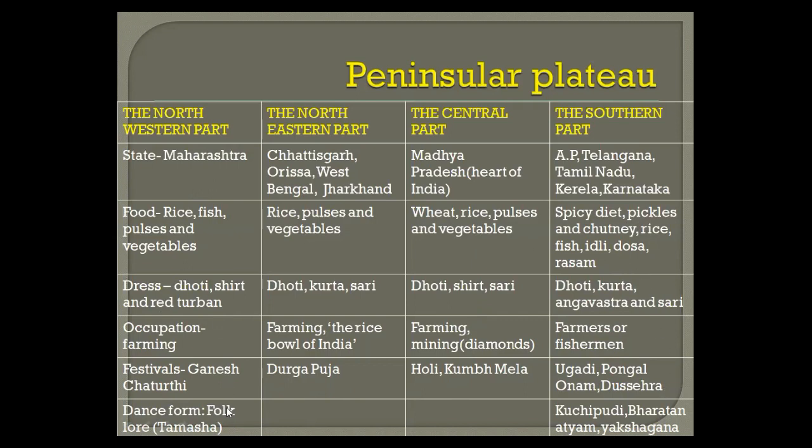Now, if we will come to the dance forms, here in the western part, in Maharashtra especially, this folklore called Tamasha is very famous. Here also we have Kathak and all we have here. But here in southern part, the main dance forms are Kuchipudi of Andhra Pradesh, Bharatanatyam of Tamil Nadu and Yakshagana. These are the famous dance forms.